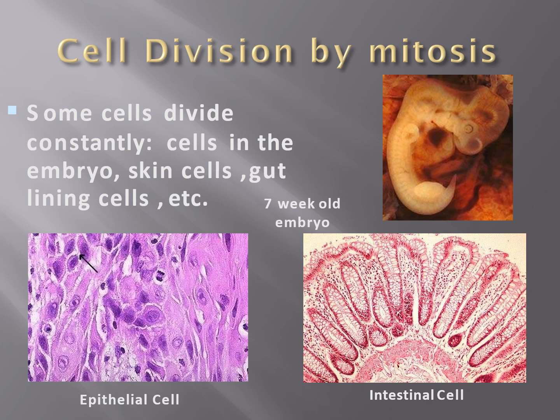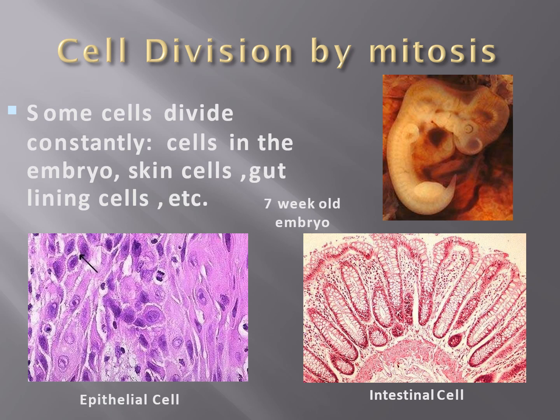There are certain cells which keep on dividing constantly. For example, the cells present in the embryo keep on dividing to form a new individual. Then the skin cells. As we know, skin is the largest organ of the body and it is always exposed to the environment, so it has many chances of getting damaged. So wear and tear takes place, and to recover from that, repair is required. This repair is done by the mitosis of the skin cells.